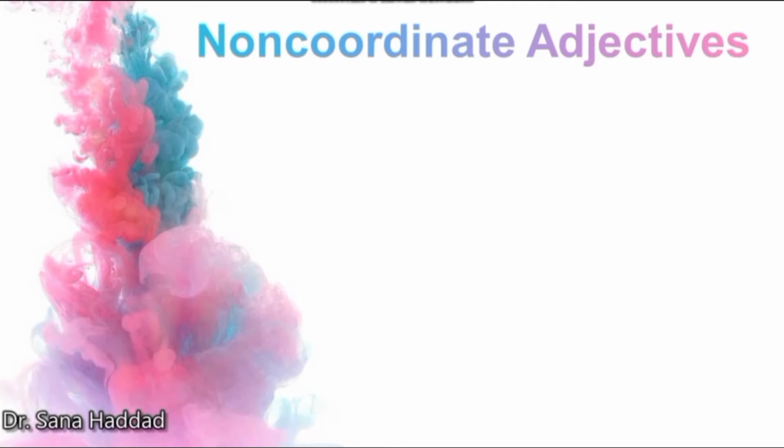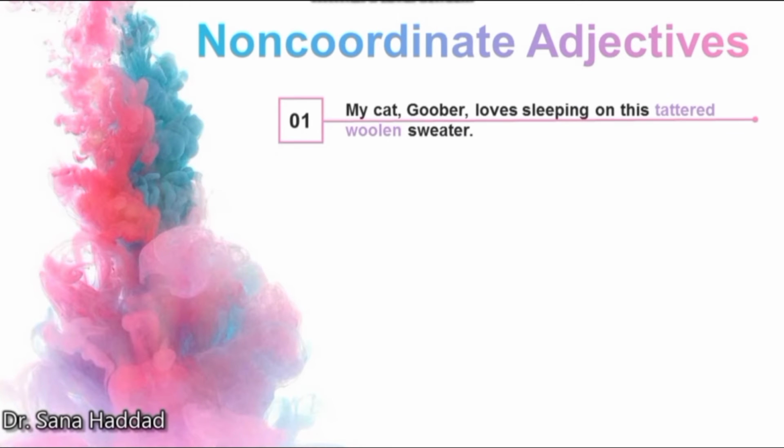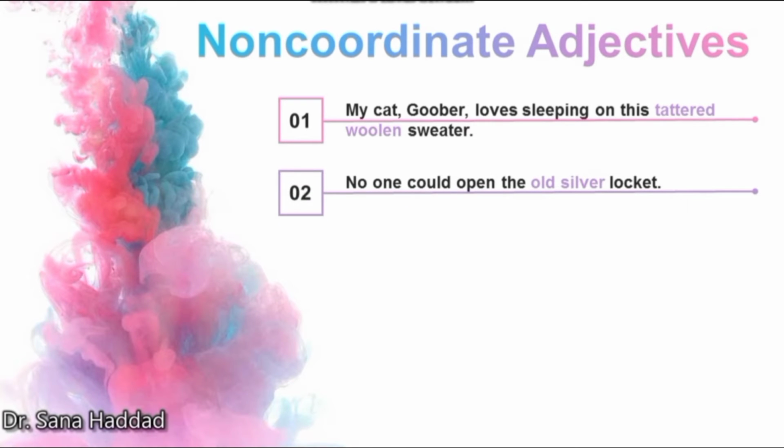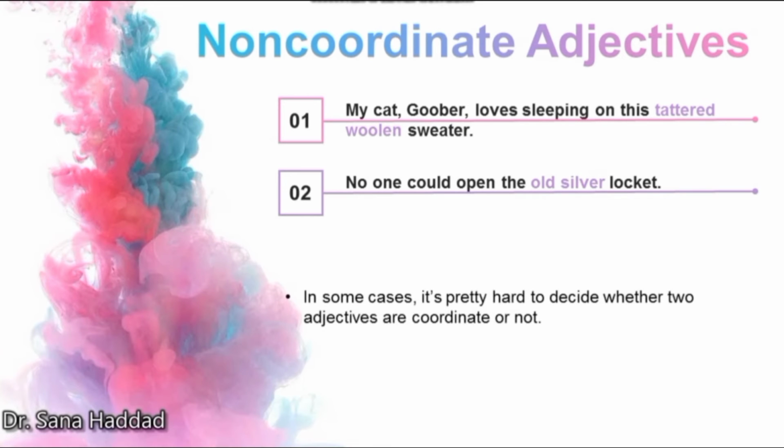Here are some examples of non-coordinate adjectives. My cat Goober loves sleeping on this tattered woolen sweater. No one could open the old silver locket. In some cases, it's pretty hard to decide whether two adjectives are coordinate or not, but there are a couple of ways you can test them.